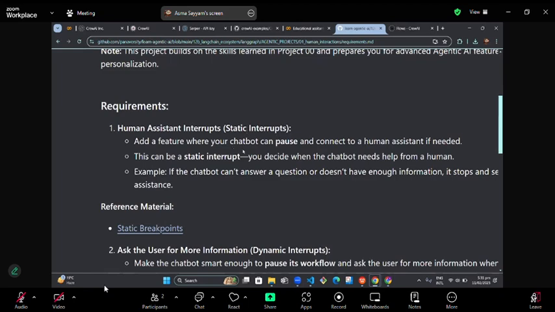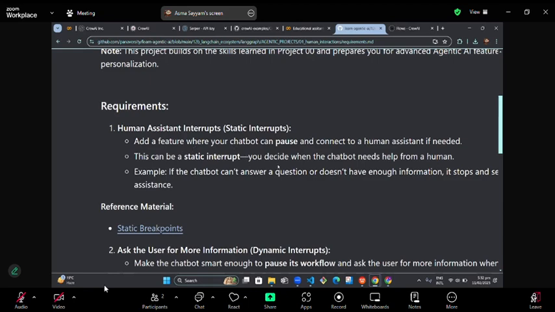It means that we'll be adding a feature where the chatbot can pause and connect to a human assistant if needed. We'll be writing code in our agent, and if there is a need for a human assistant at that point, then the agent will provide us the facility to talk to the human assistant. This is also known as a static interrupt.